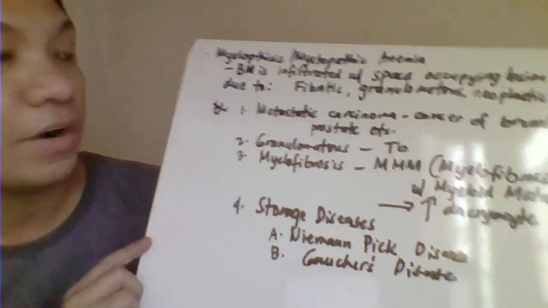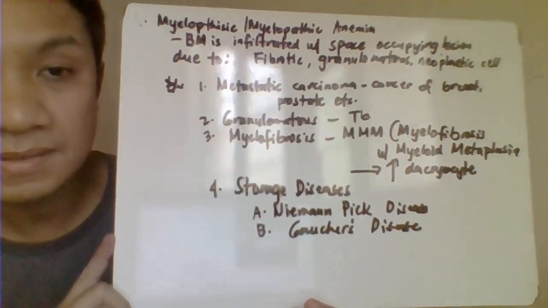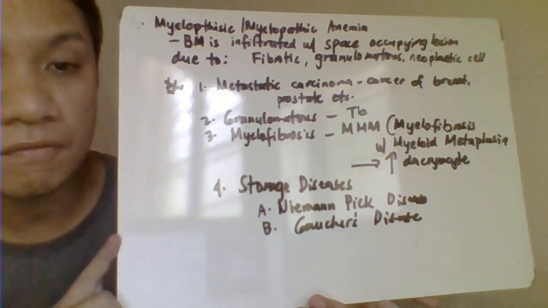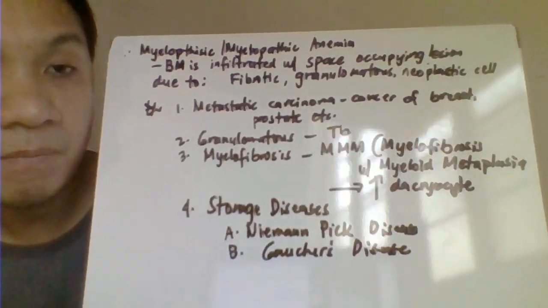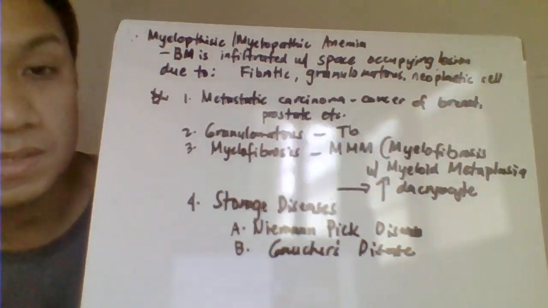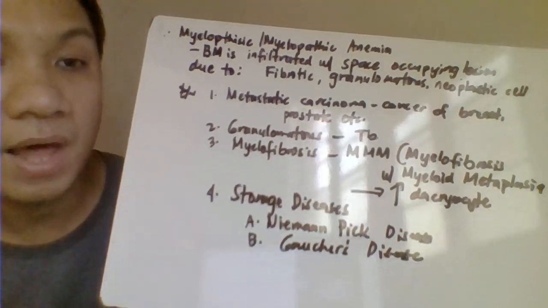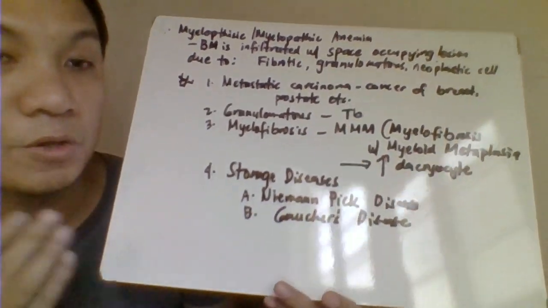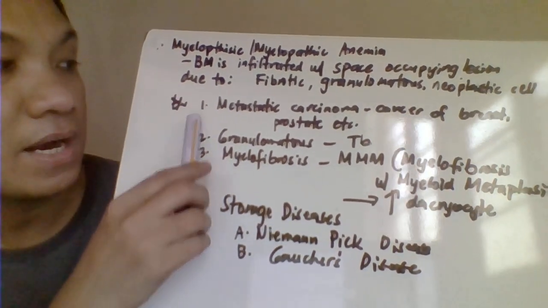Okay, next we have your myelopathic anemia. So this is characterized here by the problem in the production of your bone marrow because your bone marrow has been infiltrated by fibrotic na tissues, granulomatous na tissues, or even neoplastic na mga tissues. And therefore, hindi siya makapag-perform well because may ibang mga tumutubo doon sa ating bone marrow. So this is maybe due to the following here.